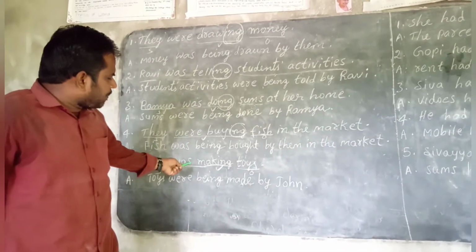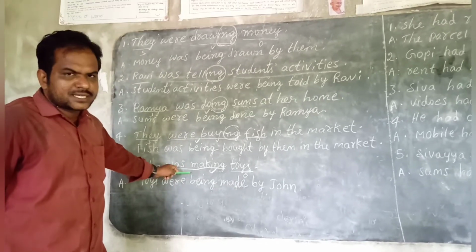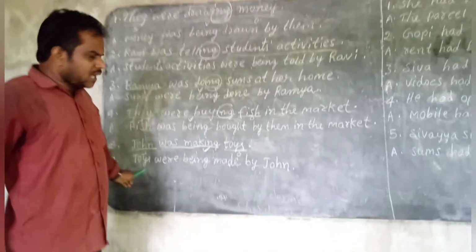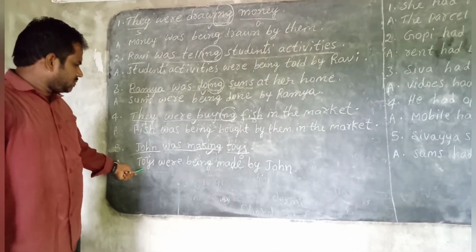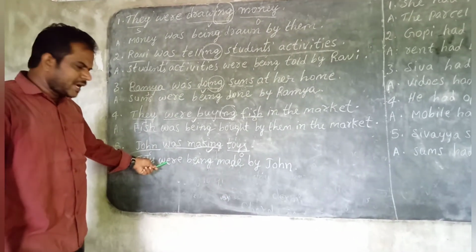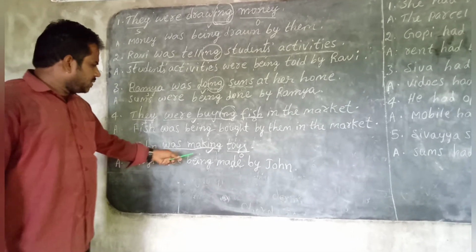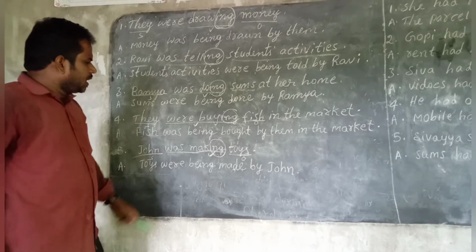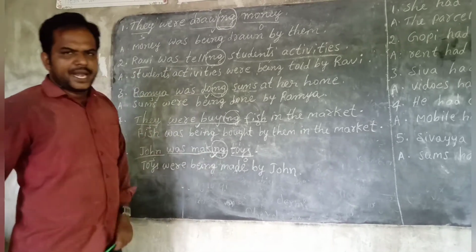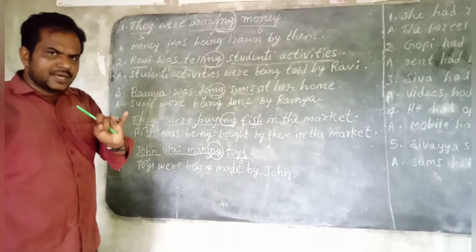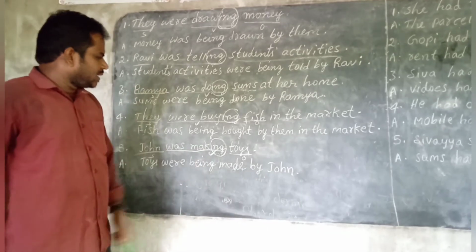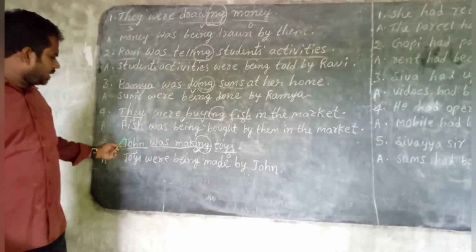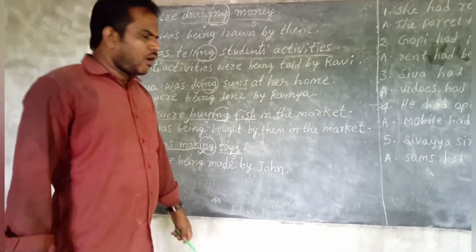Children, past continuous, past tense. Children, past B form. So was. Is the subject singular or plural? Plural. So we have to write the verb with ing extra added, children. That's why being. Make, V3 made. Make, made. Okay children. Fourth one, by. Fourth rule. Fifth one, subject should be changed as object.